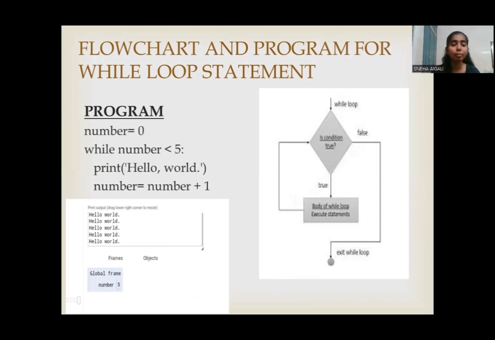Now here we have a program in which we use the while loop. First, the number variable is declared and assigned the value 0. Then we declare a while statement that begins with the while keyword, then the condition, that is, if number is less than 5. Then we have a set of code. If number is less than 5, then Python prints hello world, and the number is incremented by 1 every single time the statement is true. Hence, we get the output hello world 5 times.